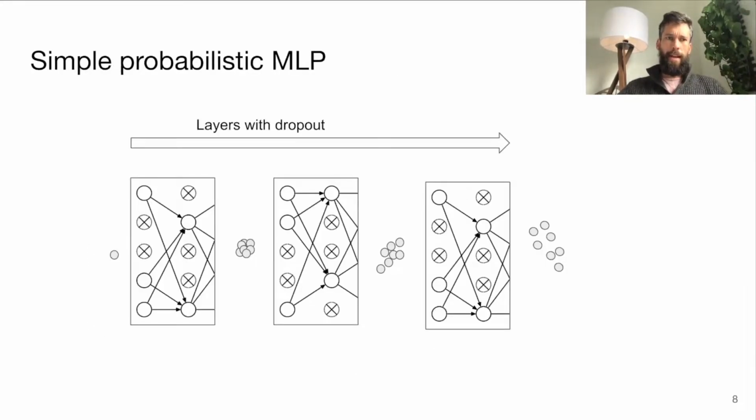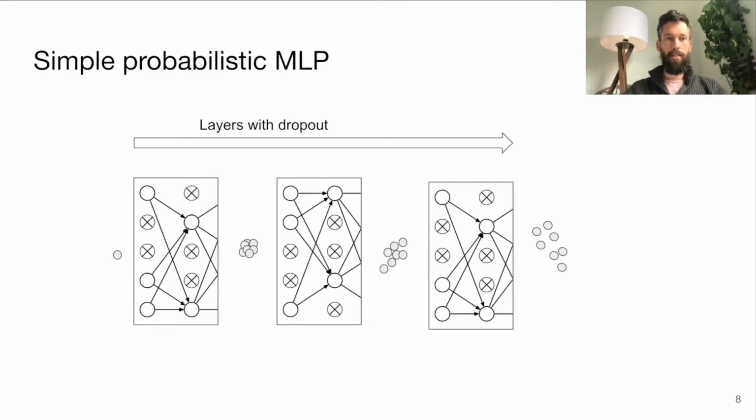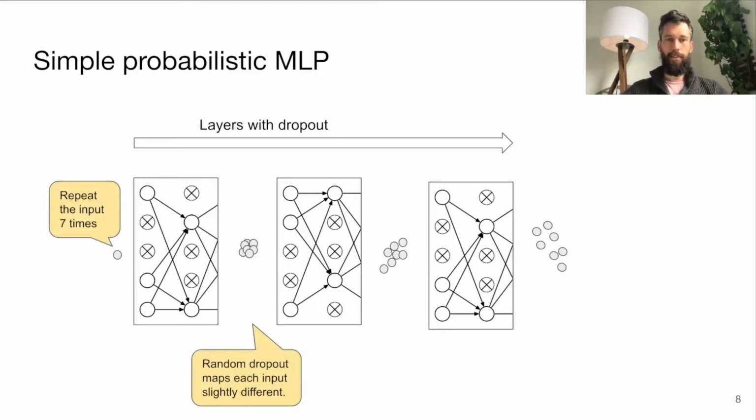Okay, here we have a simple probabilistic MLP based on this dropout technique. So you see here we have a point in the beginning. There's actually like 7 points on top of each other, but we just copied it. Then we're sending it through this dropout layer, just a simple linear layer with dropout. For each of the points, we sample the dropouts differently, so the outputs here will be slightly different.